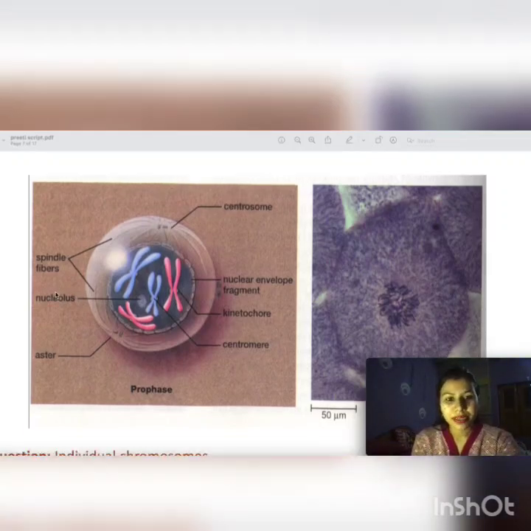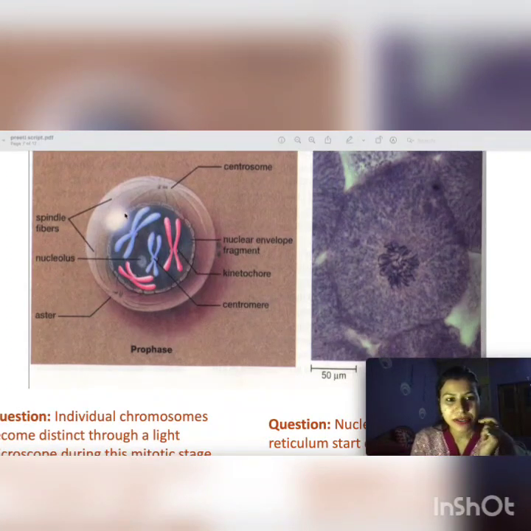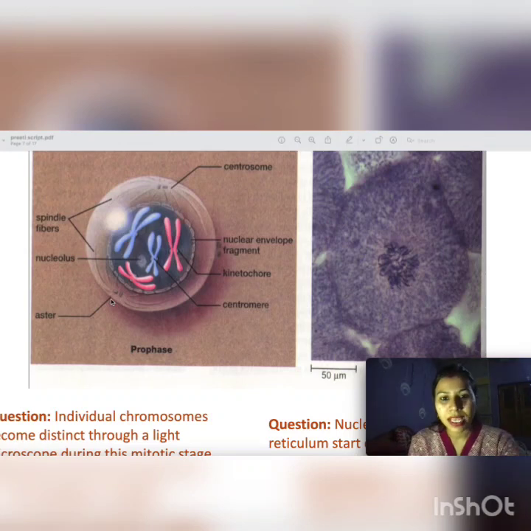This is a diagrammatic representation. See, there is a chromosome, and spindle fiber preparation. Spindle fiber is forming, with nucleolus, asters, centromeres. These spindle fibers are connected with the centromeres, kinetochore, and nuclear envelope fragments. See, these are the fragments of the nuclear envelope. The breaking of the nuclear envelope has started. Centrosomes are connected with centrosomes.